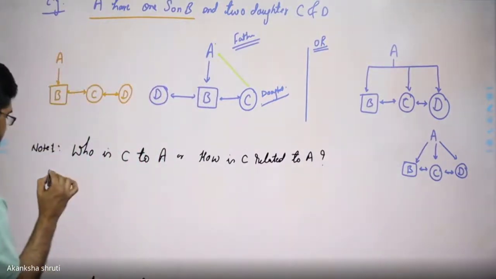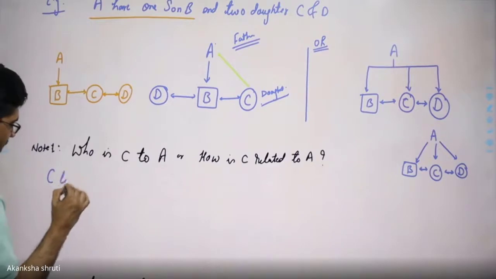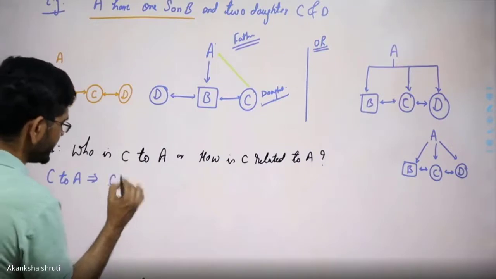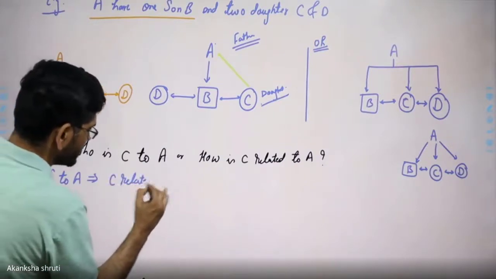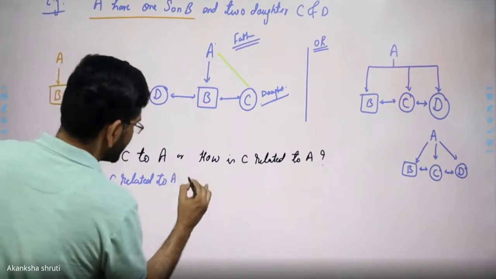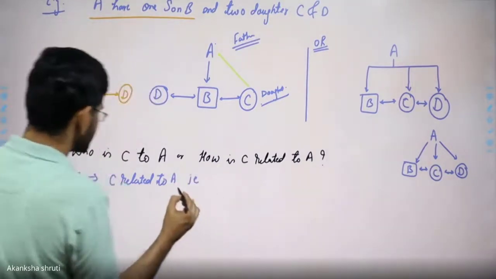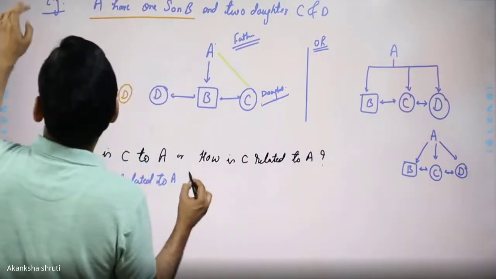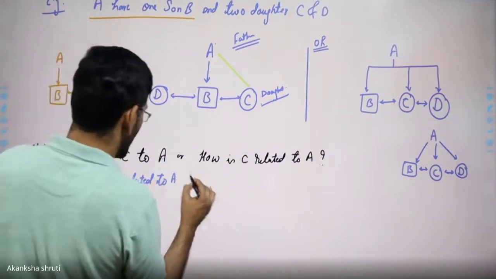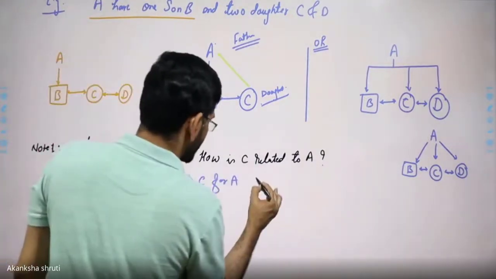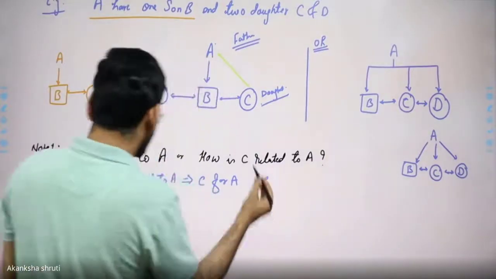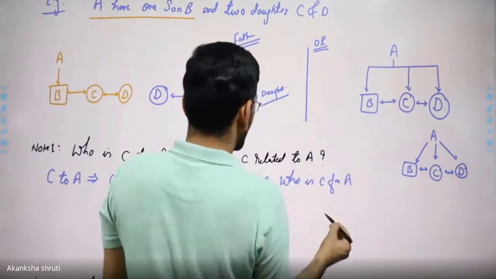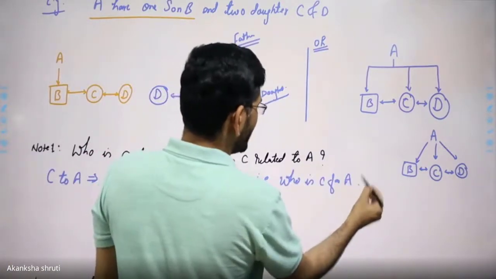Wherever it is written C to A, it is the same as C related to A. That is, it is also the same as what is C for A. So the answer should tell like this: who is C for A, or what is C for A?